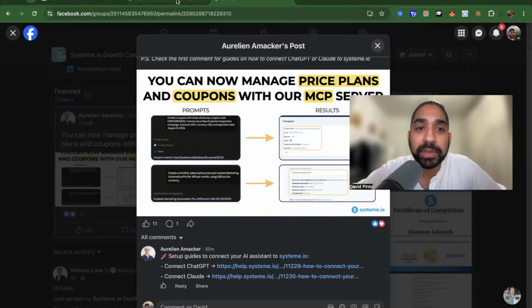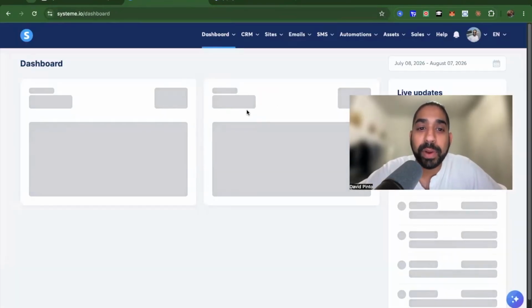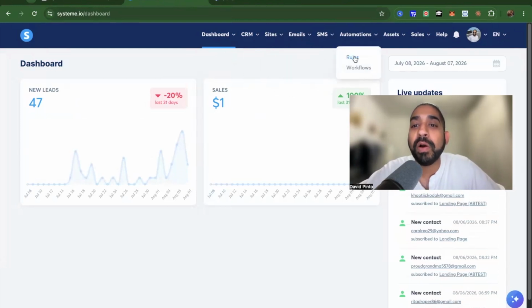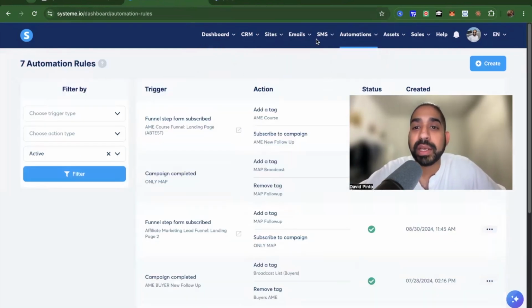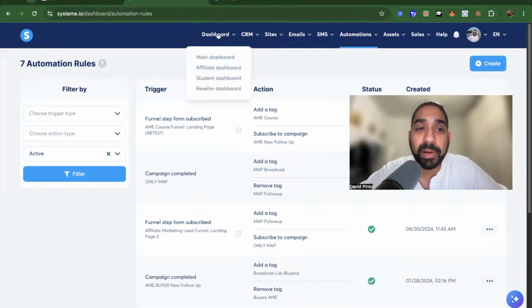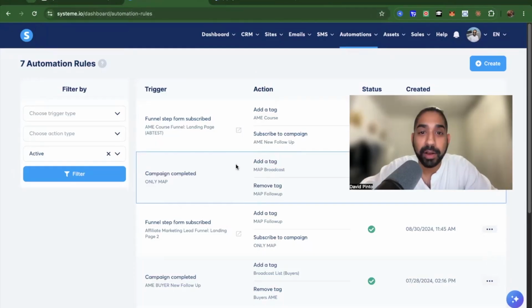So the entire process with Systeme.io as a tool, even though it's so easy, I get a lot of questions when I come here and people ask me, oh, David, but how do you set up the automation rules? How do you set up the workflows? How do you set up the newsletters campaign? What are the statistics that you need? So on and so forth. There are so many things to pay attention to, contacts. I can go on about it. There are lots of questions that come up. The best thing right now is you can use ChatGPT or Claude to answer those questions for you. How cool is that, right?